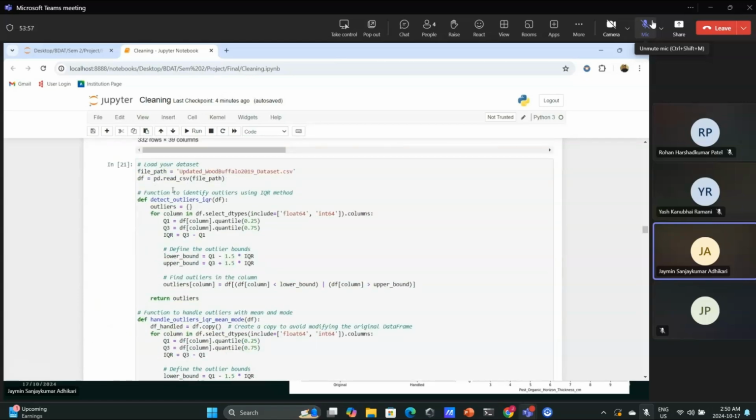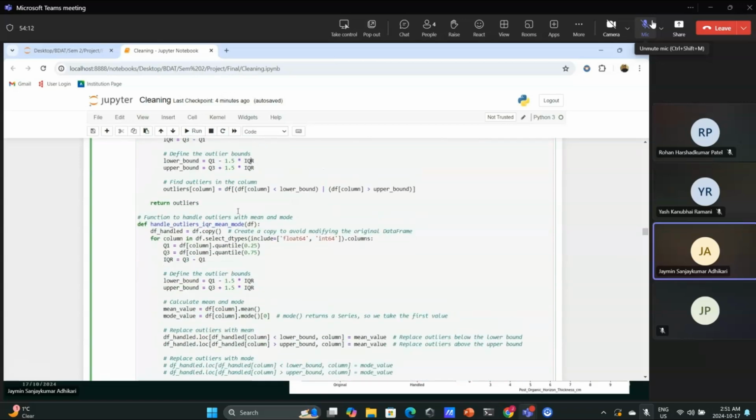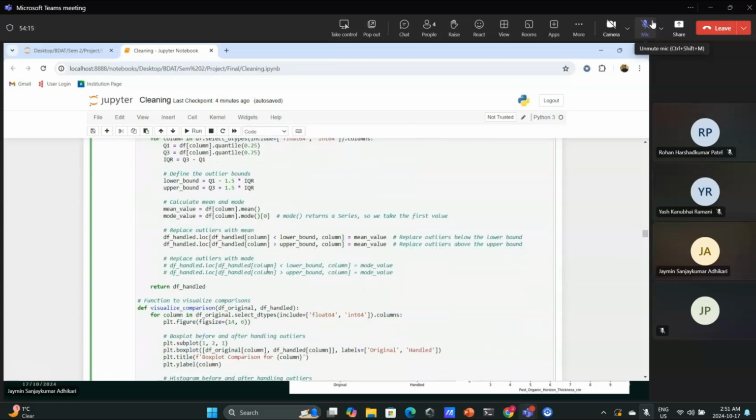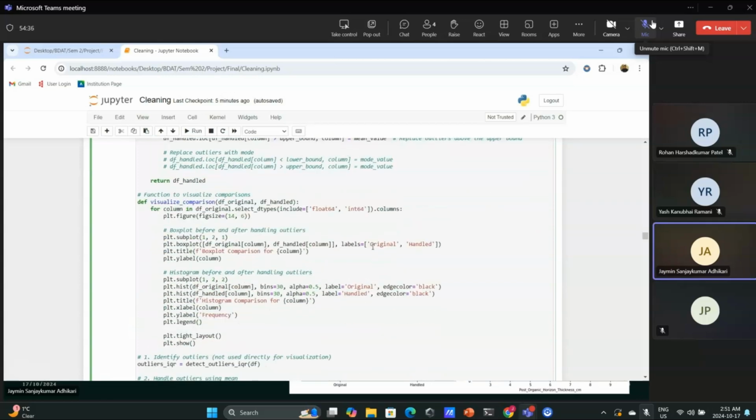Then we identified the outliers from our data set by the IQR technique, which is very useful to identify outliers by the quantile range. Then we replaced the outlier values with the mean value. So every lower bound and upper bound value from the column can be replaced with the mean value. That is how we handle the outliers from our data set without removing those values from our data set.